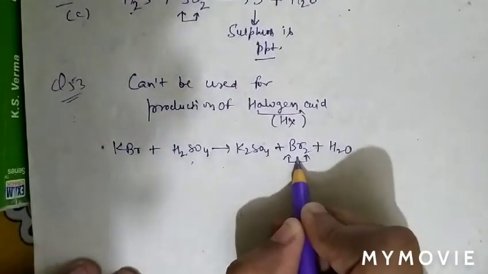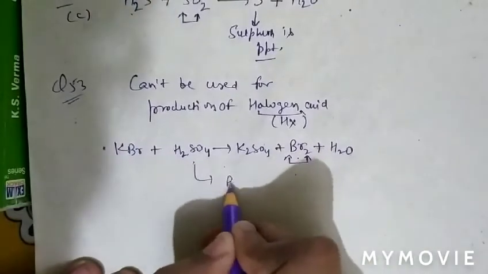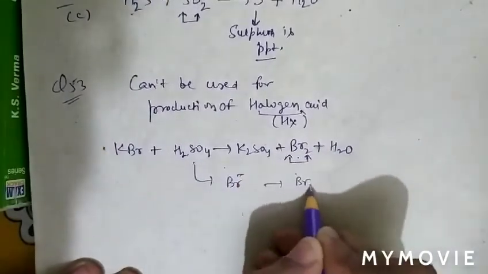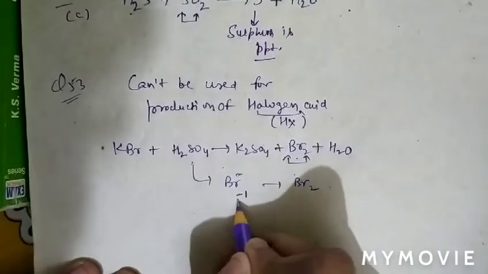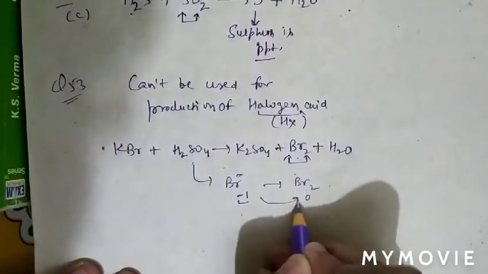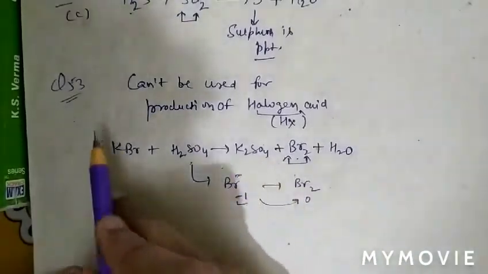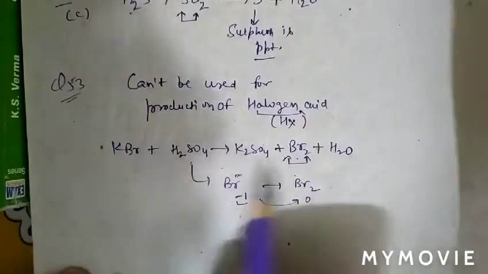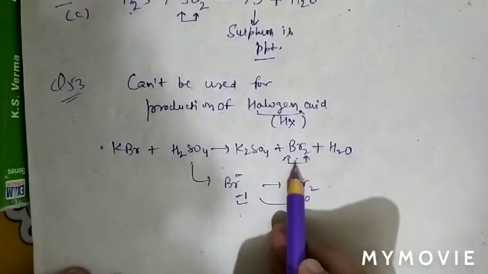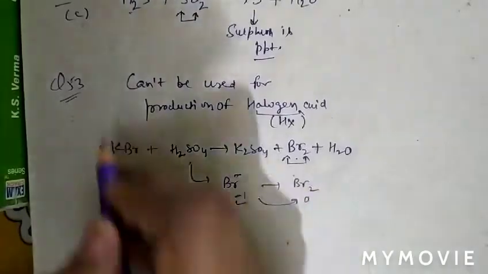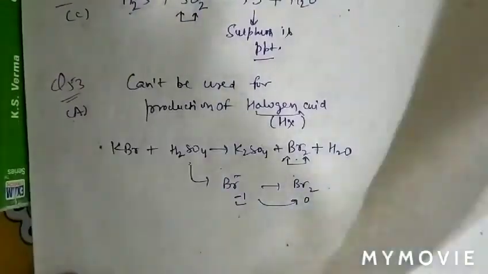So H2SO4 oxidizes further Br minus into Br2, as oxidation number changes from -1 to 0, so increase in oxidation number. So question number 53, instead of halogen acid, it forms Br2 as a product. So question number 53, option A is correct.